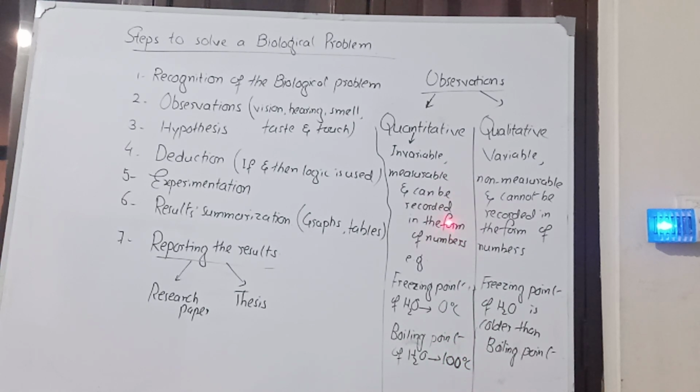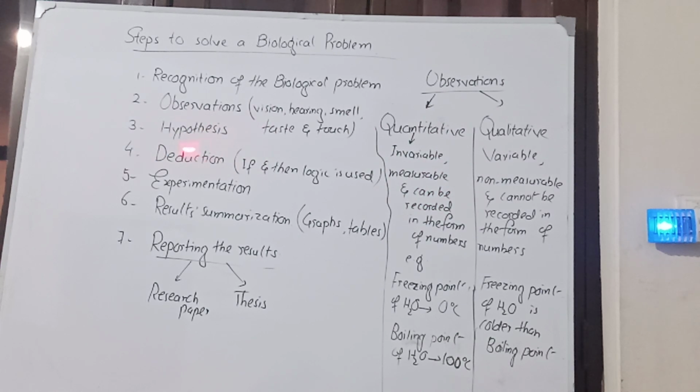So quantitative observations are far better than qualitative observations because they are invariable, they will never change, they can be measured and they can be recorded in the form of numbers, while qualitative observations don't have such properties. That's why scientists prefer quantitative observations.